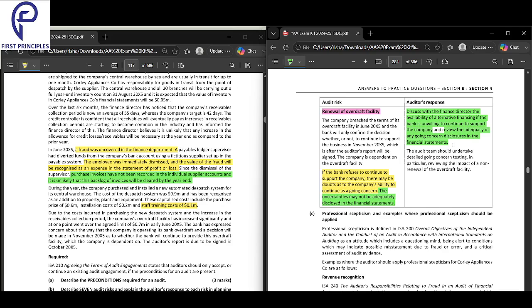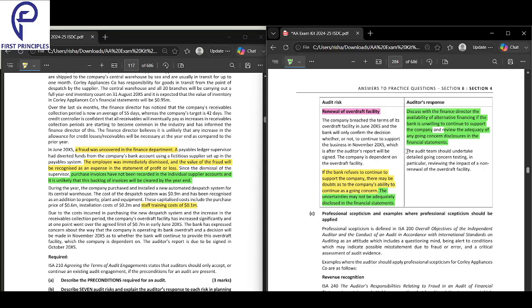What you should also do is review the adequacy of any going concern disclosures in the financial statements. Right? So first of all, you discuss with the financial director, can they get money somewhere else if the bank is unwilling to support. Next, review the adequacy of any going concern disclosure in the financial statement. Have the disclosures been made?